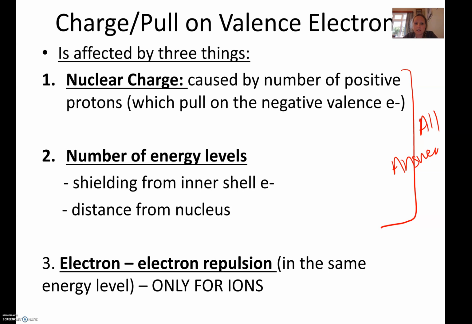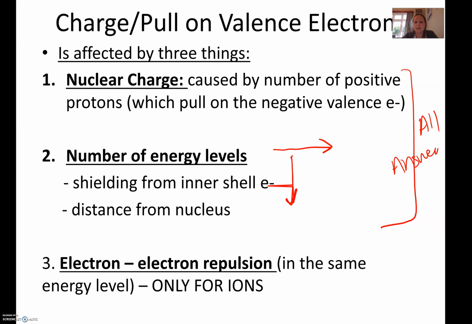So the first is nuclear charge. Nuclear charge is caused by the number of positive protons in the nucleus. The greater the number of positive protons in the nucleus, the greater the nuclear charge. The second thing is the number of energy levels. You could be talking about across a period, which means you're talking about the same energy level, which you would state, or down a group, where you're talking about different numbers of energy levels.